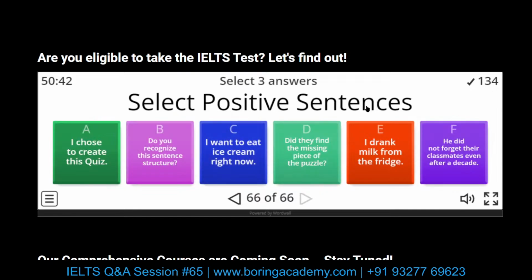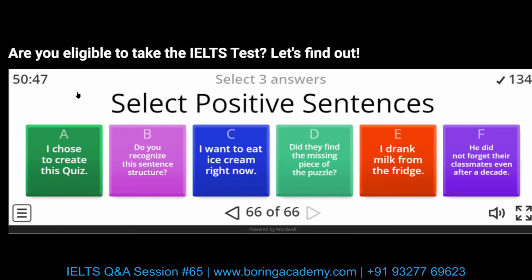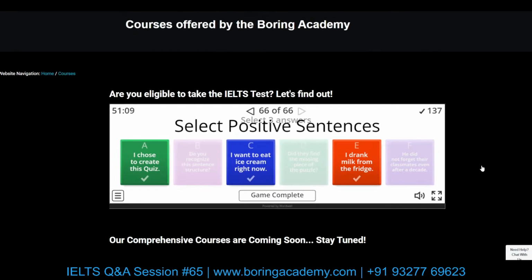Select the positive sentences. So, easy ones. I chose to create this. Positive. This is a question. I want to eat ice cream right now. Positive. This is again a question. And I drank milk from the fridge. Positive. And this is a negative sentence. So we have already topped the chart. Game complete.